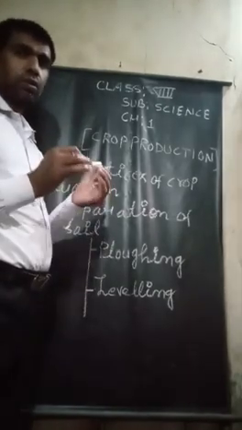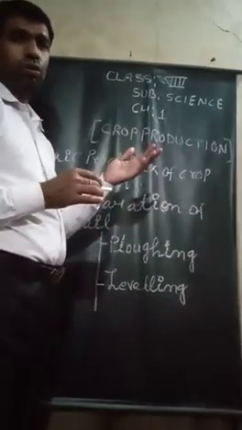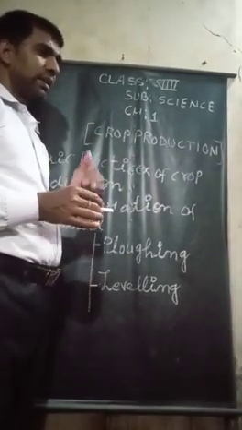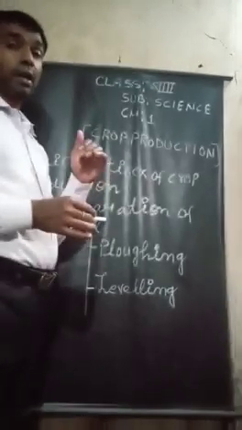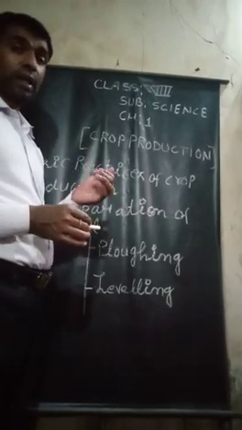Plants grow in the soil, and they obtain water and nutrients from the soil by their roots.